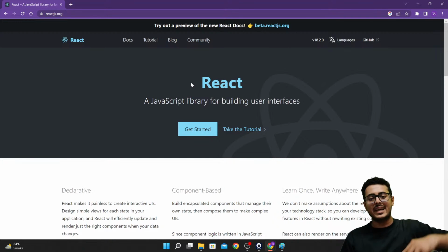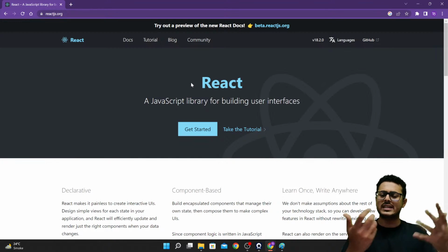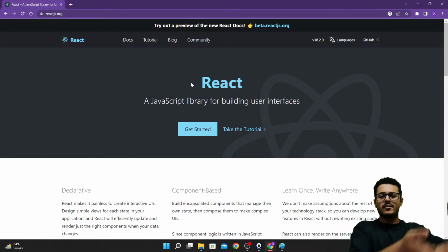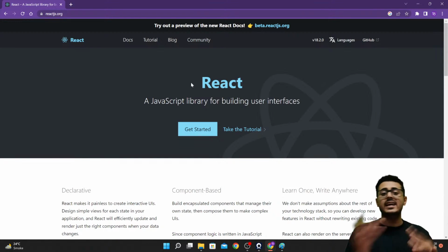So someday, for example, you decide, okay, I don't want to be a React developer, I want to be an Angular developer. You need to give 3 days to learn Angular, because all the concepts and all the code are exactly the same as React. So it will be easier to transform from React to Angular. If you want to become a Vue.js developer, all the concepts are majorly from React. So you just need to give 3 days to learn the syntax. You can easily transform from React to Vue.js, because the other way is not possible.